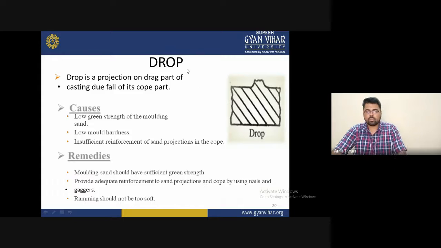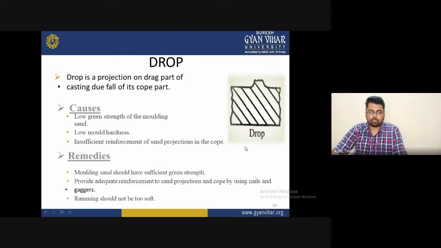Drop problem is also one of the common problems nowadays, because a drop is a production or drag part of the casting due to the fall of the top part. So this type of problem generally occurs during casting. The causes are as follows: low bearing strength of the molding sand, low mold hardness, insufficient reinforcement of sand projection in the cope. So these are some causes of increase in the drop problem during casting.